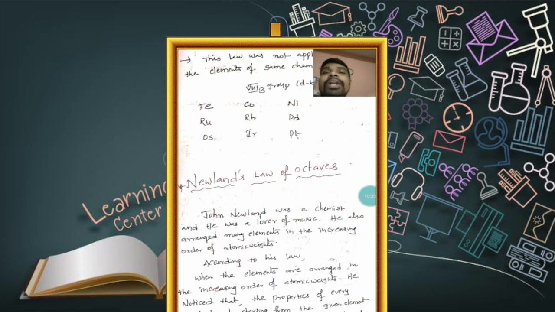Dobereiner's law completely fails for these 9 elements. So these 9 elements could not be fitted into Dobereiner's law of triad, even though they have almost the same properties. Clear? So these are the drawbacks of Dobereiner's law of triad.